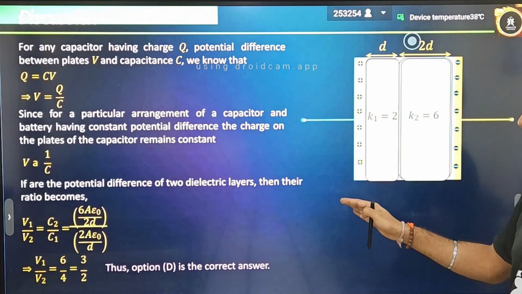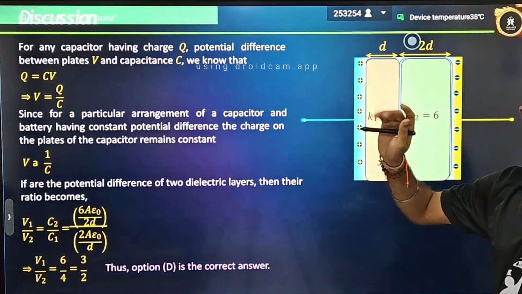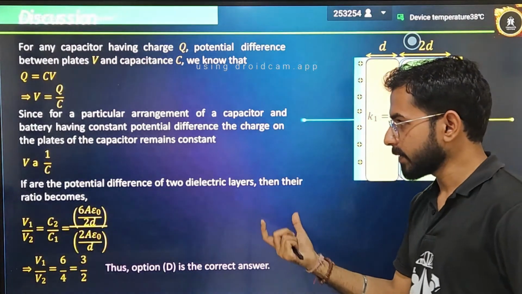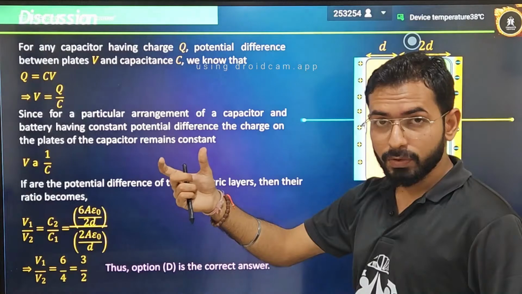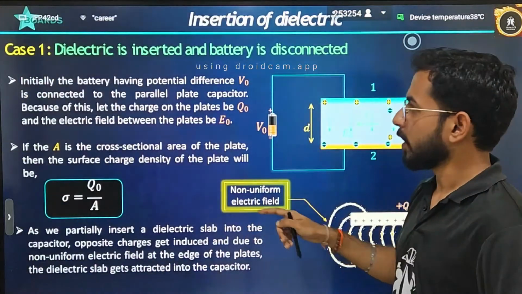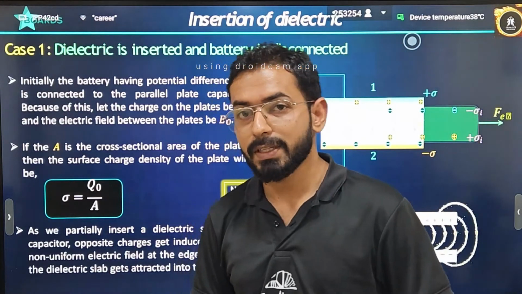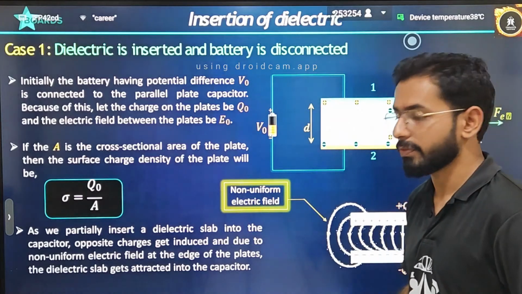Here is the complete solution. This is the way you have to write the solution. I am just finding the answers, but in the exam you have to write this much theory to get full marks. Then there will be no scope for the checker, the person checking the copy, to cut any single mark from your paper.